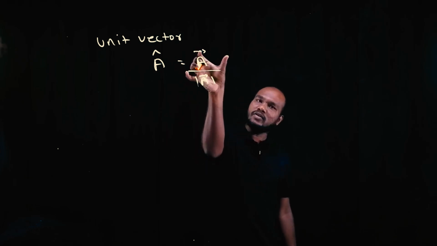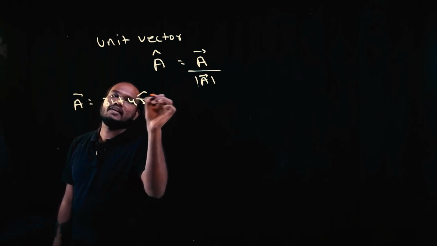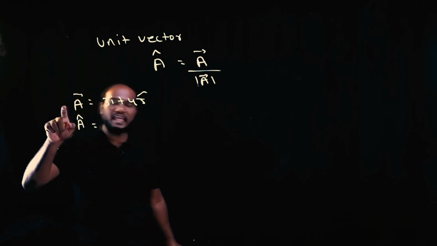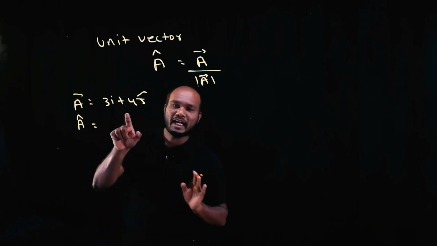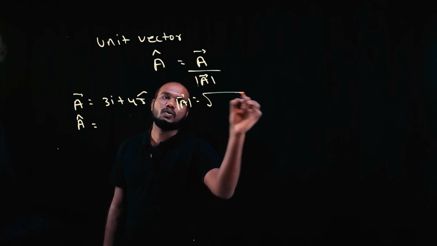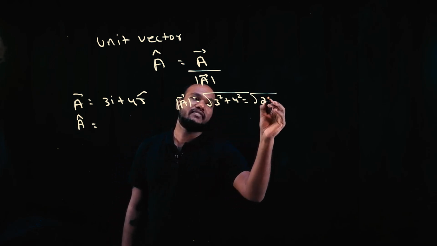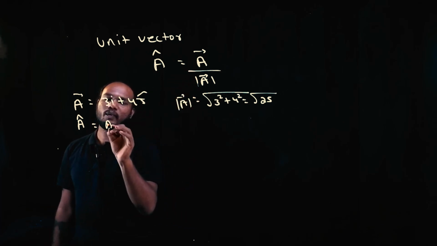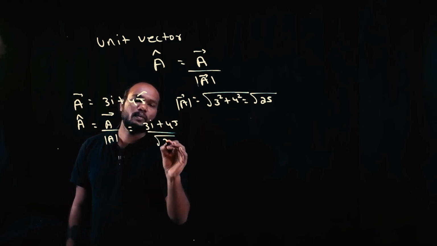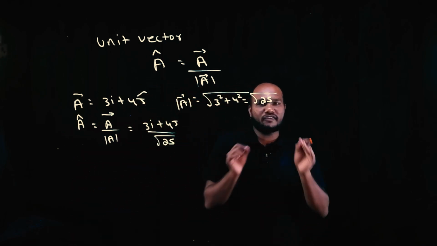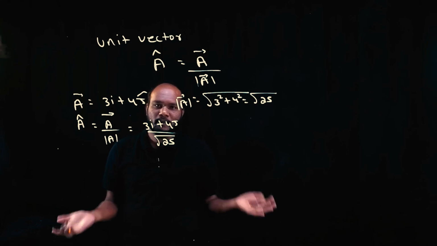Take the given vector, take its magnitude, and put it below. So if there is a vector a bar equal to 3i plus 4j, and we ask to find the unit vector of a bar, how to do it? First, when the unit vector is asked, you need a vector. Is the vector there? Okay, the vector is there. How to find its magnitude? The magnitude of a bar is the root of this square plus this square, that is root 9 plus 16, that is 25. So the unit vector is vector by magnitude. The vector is 3i plus 4j. The magnitude is root 25. That's it. When the unit vector is asked, first check whether you have the vector. If so, find its magnitude and put it below.